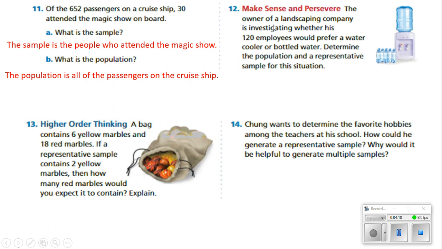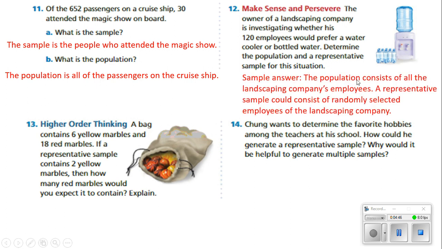Number 12 says, the owner of a landscaping company is investigating whether his 120 employees would prefer a water cooler or a water bottle. Determine the population and representative sample of this situation. Well, it says he's investigating whether his 120 employees would prefer water cooler or bottled water. So the population consists of all the landscaping company's employees. A representative sample could consist of randomly selecting employees